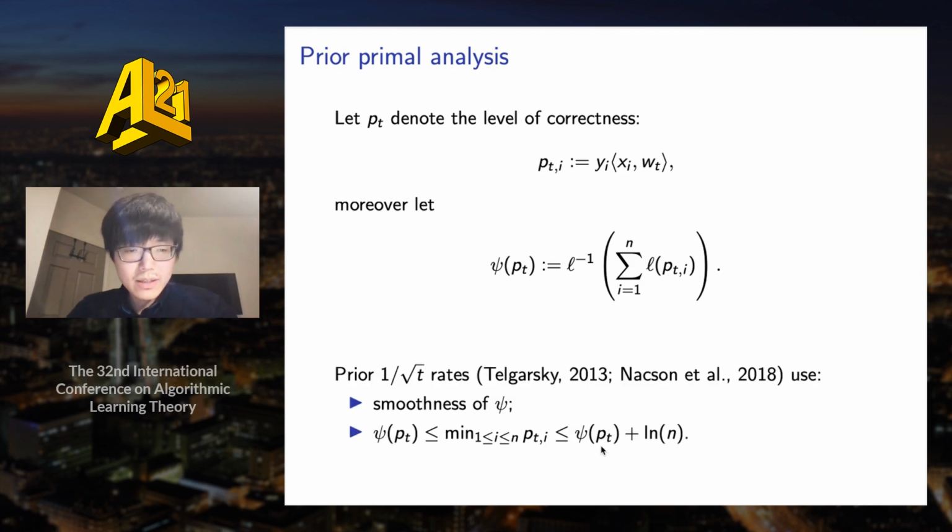So prior analysis can prove 1/sqrt(t) margin maximization rates using this function psi, and specifically they use two crucial properties of psi. First, they use the fact that psi is L-infinity smooth. For example, for the exponential loss, psi is just the log-sum-exp function, which is 1-smooth with respect to the L-infinity norm. Second, psi can approximate the true unnormalized margin up to an additive error of log n.